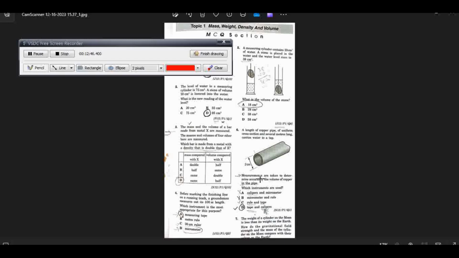And to measure the total length of several meters, again, as we said in question 4, we need a measuring tape. Therefore, calipers and micrometers are not the correct answer, because the bigger length should be measured with the measuring tape. So this is not correct. Same is the case with B and C. Therefore, option D is the correct option here.